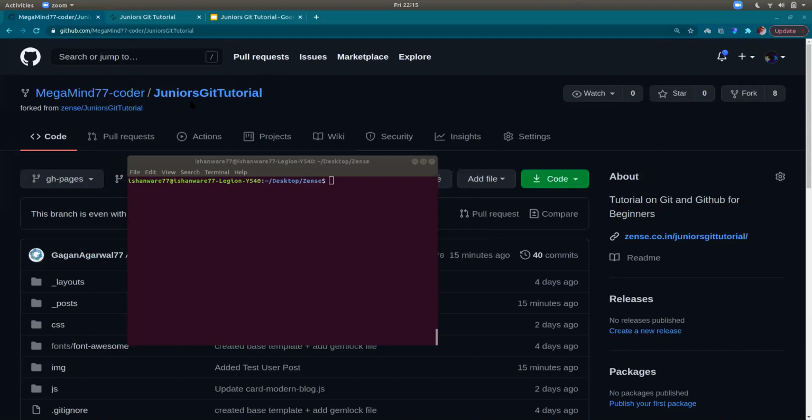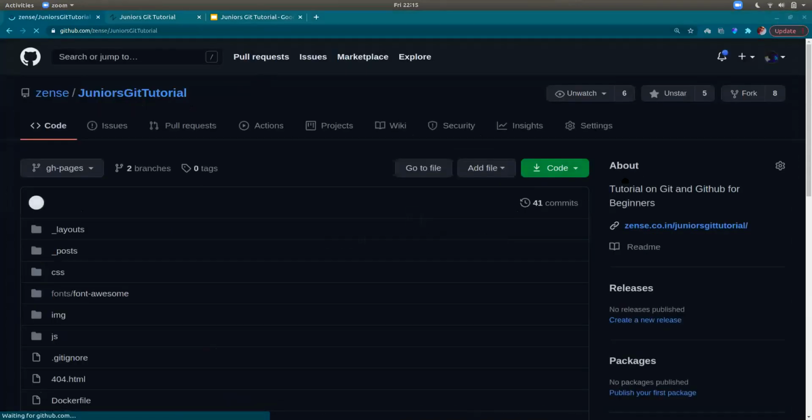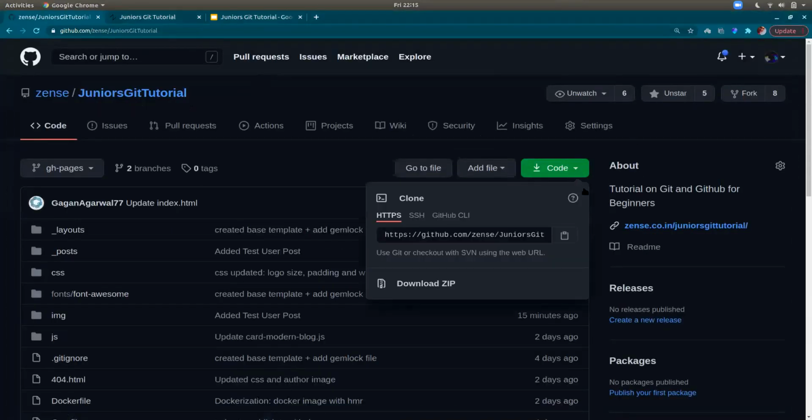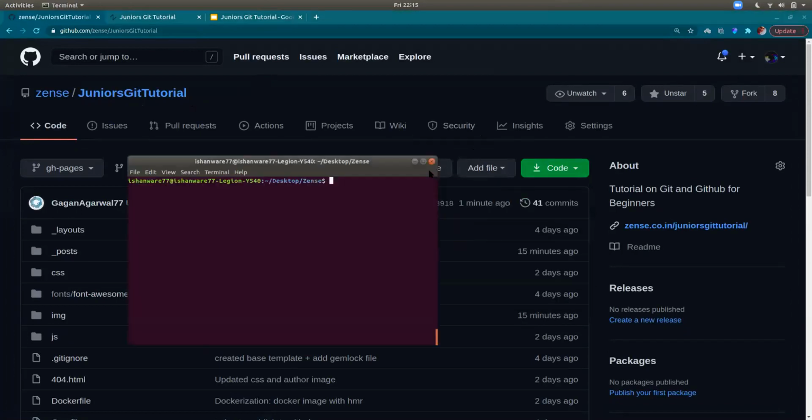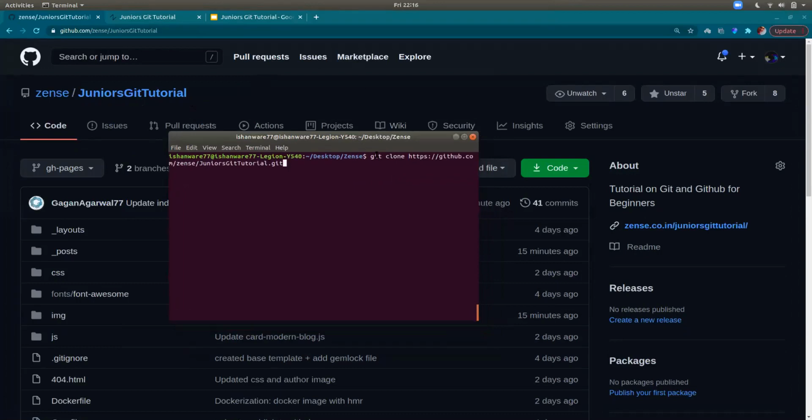So what I can do is, cloning here will just download this repository onto my machine. Let's say I cloned it like this. To clone the repository, you just say git clone and then add the link to the repository. Okay, so I can show you guys what happens when I click.